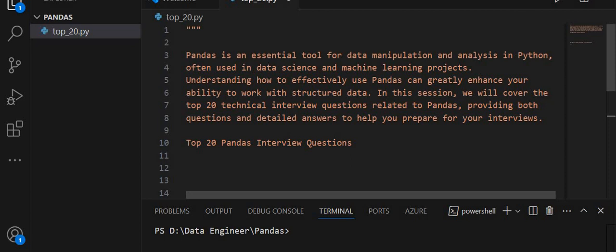Understanding how to effectively use pandas can greatly enhance your ability to work with structured data. In this session, we will cover the top 20 technical interview questions related to pandas, providing both questions and detailed answers to help you prepare for your interviews.